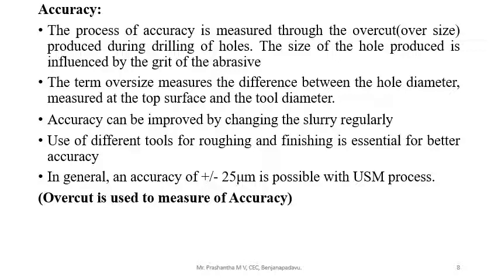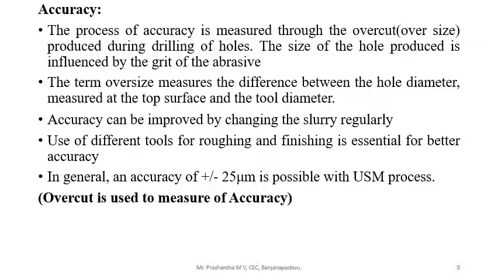The term oversize measures the difference between the hole diameter measured at the top surface and the tool diameter.